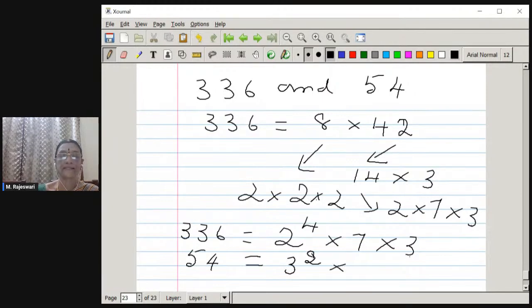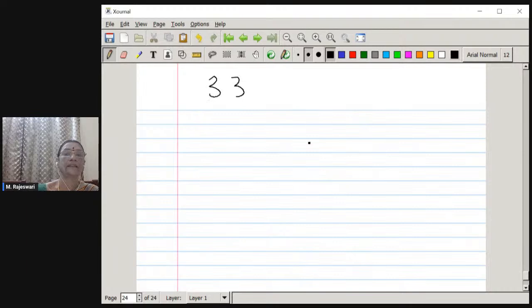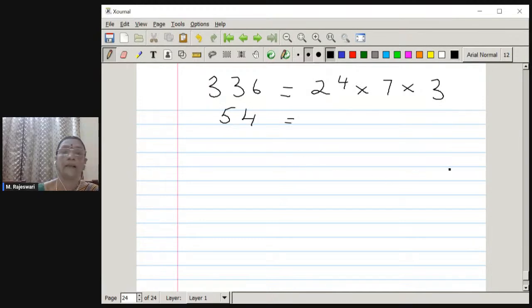And then 6 is again 3 into 2. So this is how we can factorize, but 3 has already got a power there. Therefore, I write 54 as 3 power 3 into 2. So once again, I write 336 as 2 power 4 into 7 into 3, and 54 is written as 3 power 3 into 2.